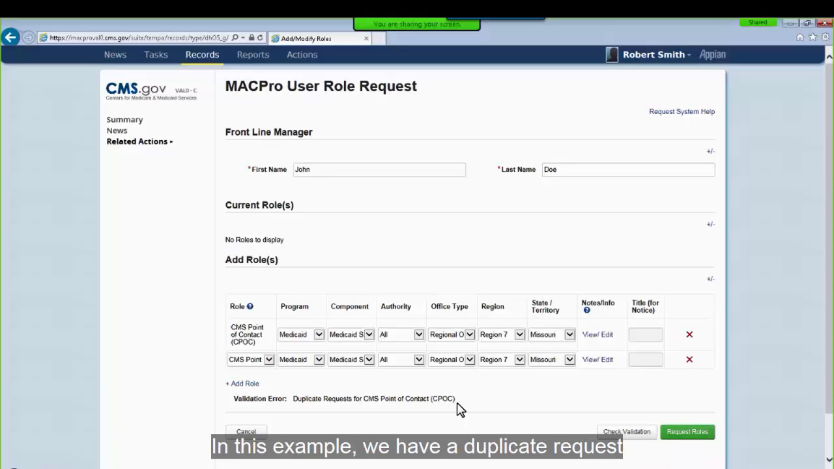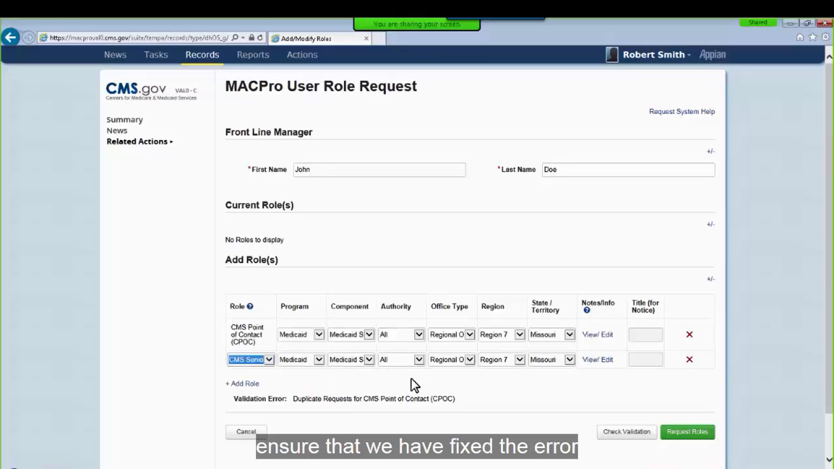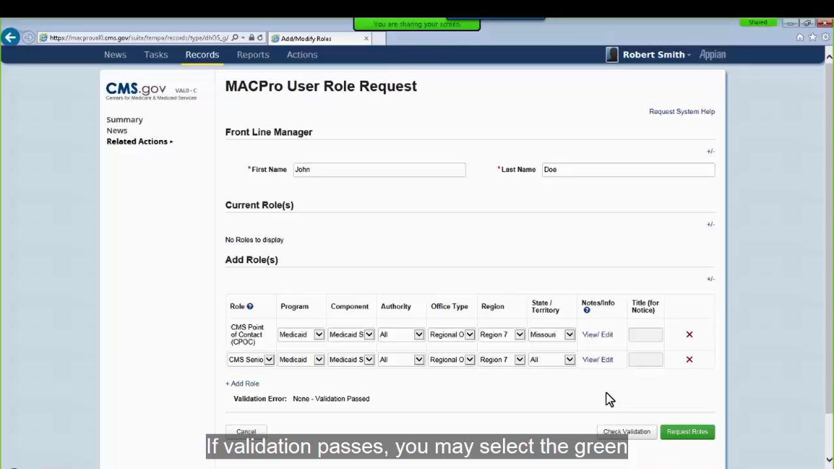In this example, we have a duplicate request for the CMS point of contact role. We will make the necessary changes to our request and select Check Validation again to ensure that we have fixed the error. If validation passes, you may select the green button labeled Request Roles.